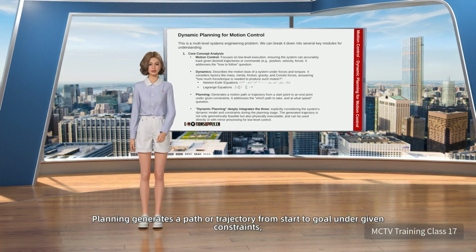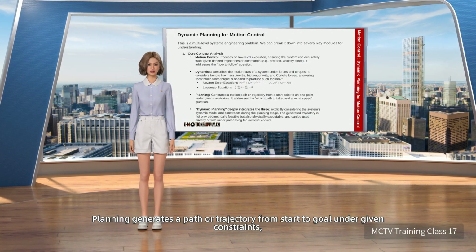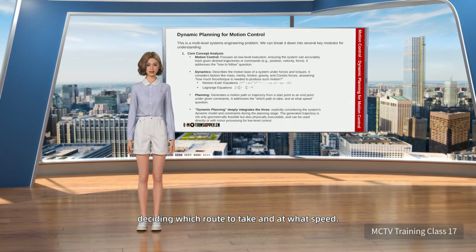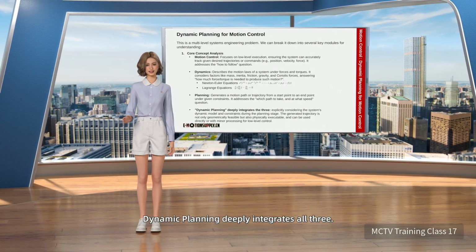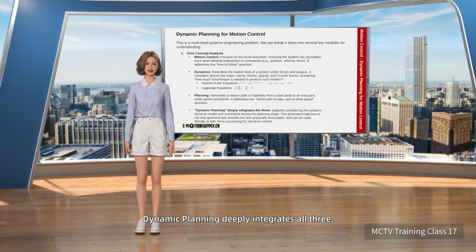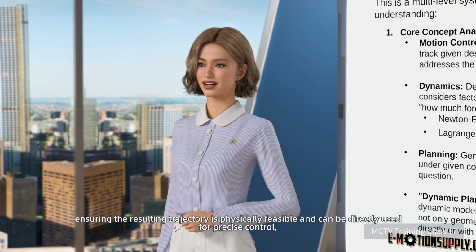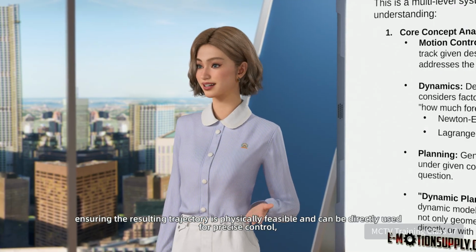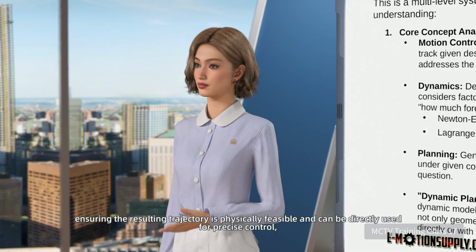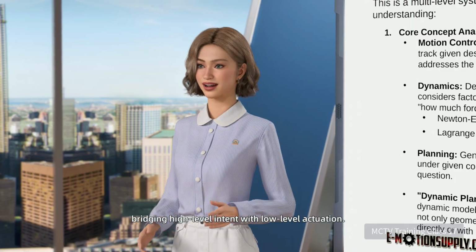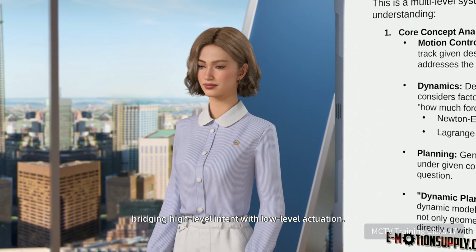Planning generates a path or trajectory from start to goal under given constraints, deciding which route to take and at what speed. Dynamic planning deeply integrates all three. It explicitly uses the system's dynamic model during planning, ensuring the resulting trajectory is physically feasible and can be directly used for precise control, bridging high-level intent with low-level actuation.